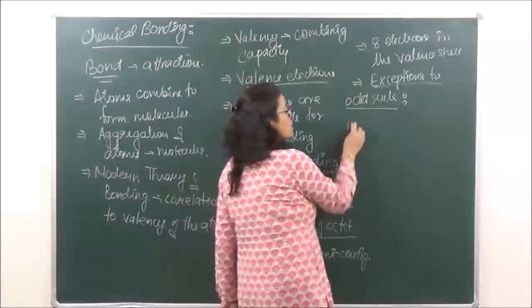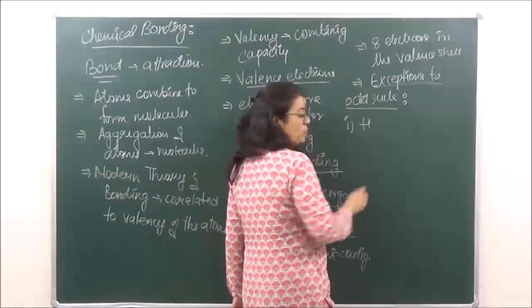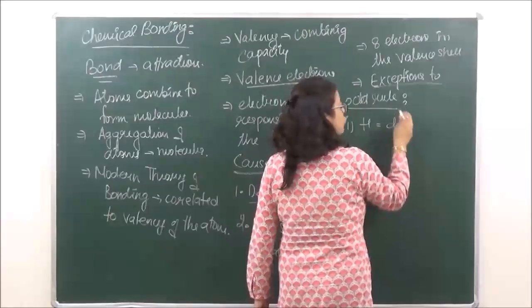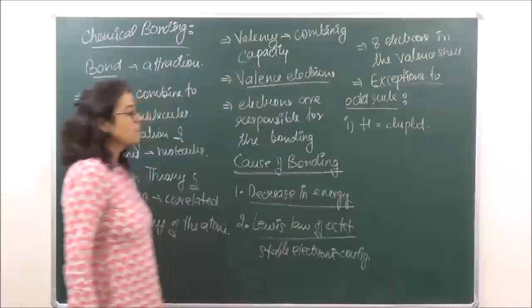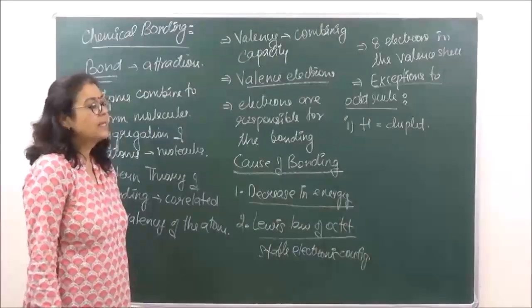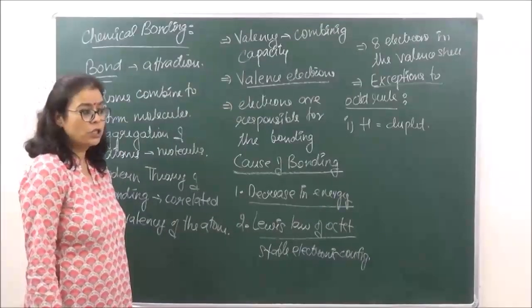The first one was hydrogen, which forms a duplet because it can only accommodate a maximum of 2 electrons in the outermost shell. Therefore, it does not follow the octet rule.